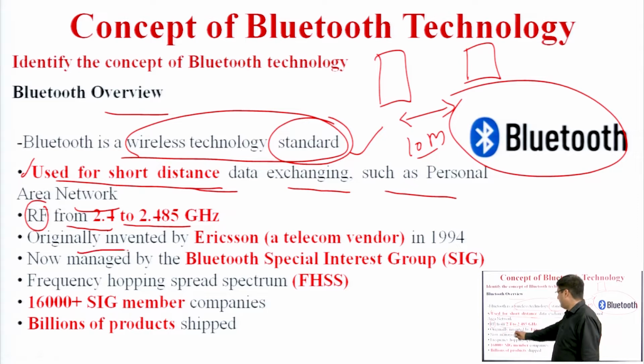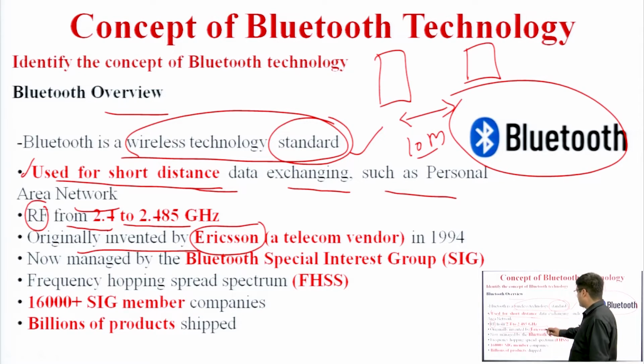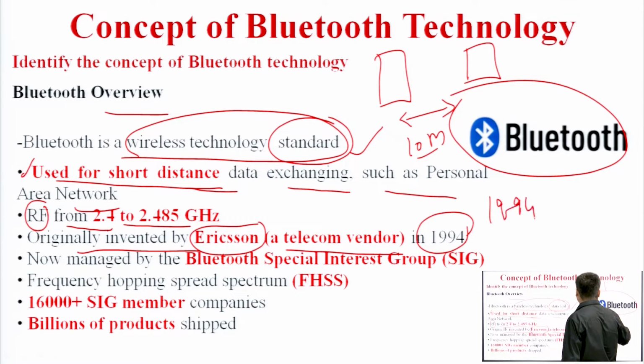Bluetooth was originally invented by Ericsson, the first company responsible for introducing the concept of Bluetooth in the market. Ericsson is a telecom vendor, and it introduced Bluetooth in the year 1994.